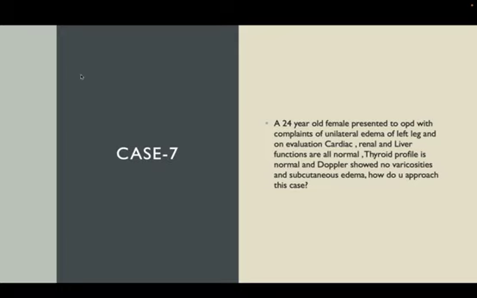So this is a case I have seen in my OP in my residency. A 24-year-old female presented with unilateral left limb edema, no periodicity or menstrual related changes. Cardiac, renal, liver function are all normal, thyroid is also normal, Doppler showed no varicose veins, no DVT, nothing. So then we thought of what could be the possibilities of unilateral left limb edema.